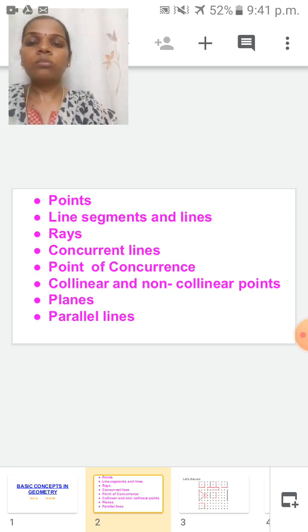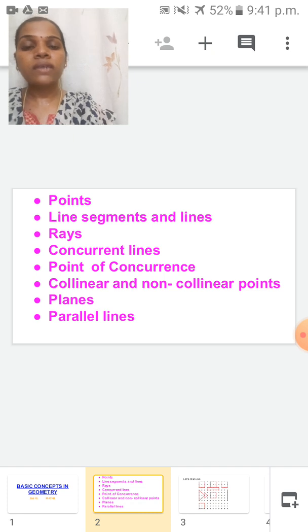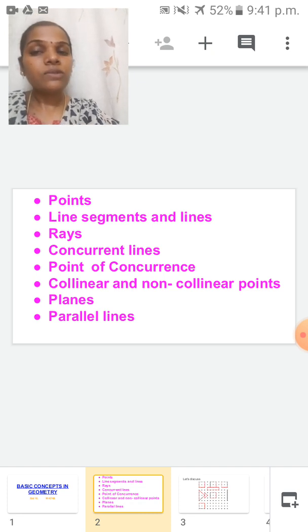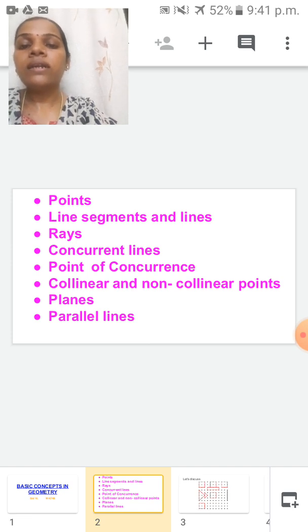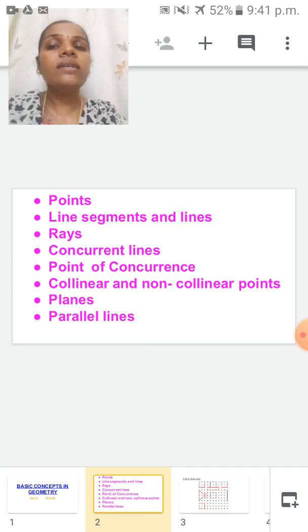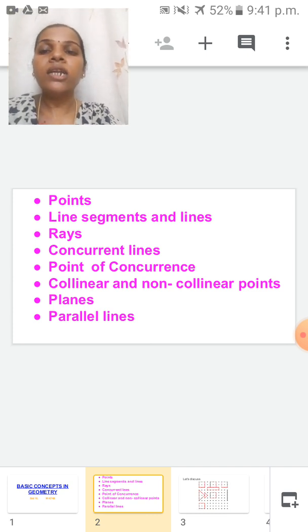And lines, on both sides, which one is there? Arrowhead is there. Which one can we increase the length of? We can increase the length of a line on both sides, but a line segment we can't increase. Why? Because end point is there.